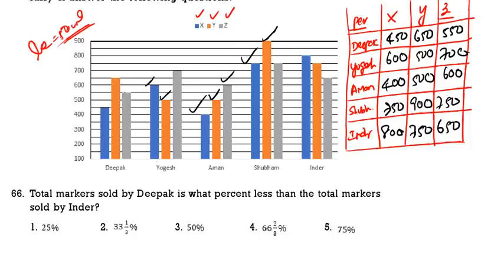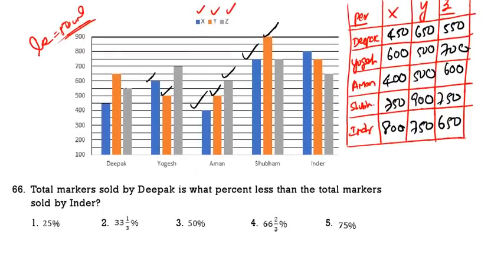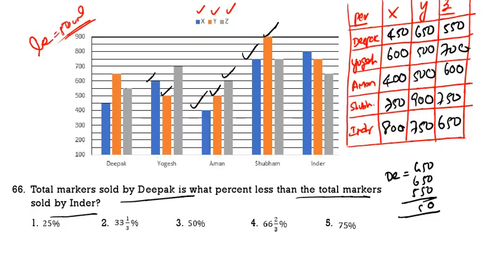See the first question. The total number of markers sold by Deepak is what percent of Inder? Deepak total is 450, 650, 550, that is 1650. Then Inder: 800, 750, 650. 750 plus 650 is 1400, so that is 2200.